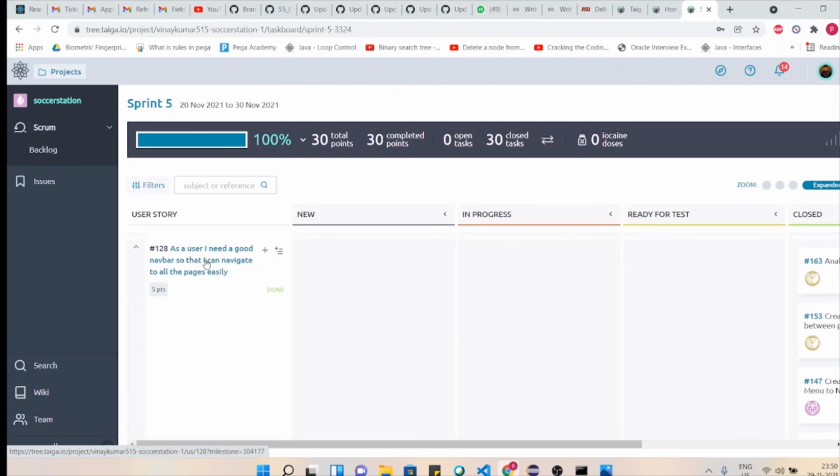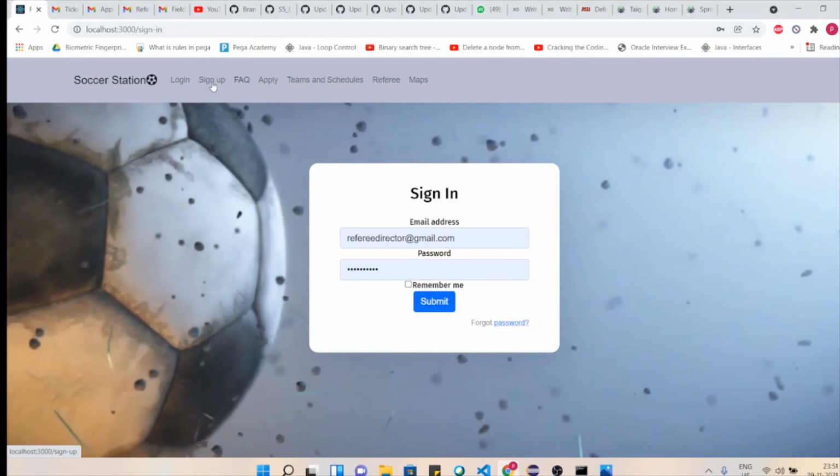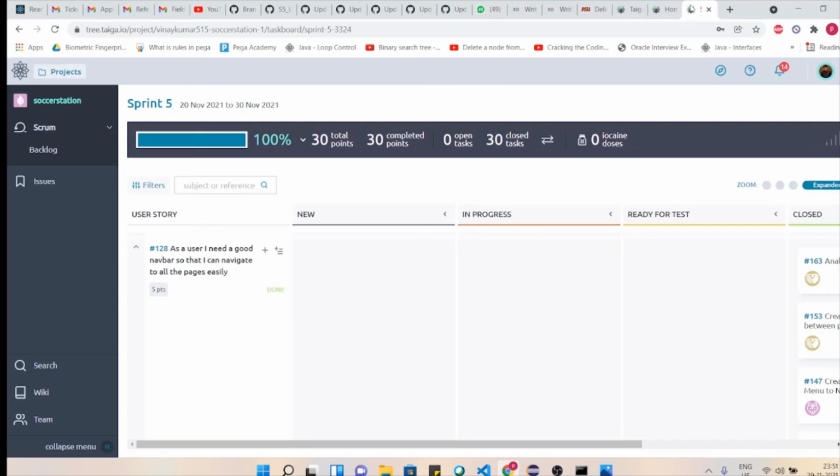And we also had an improved navbar. From the last deliverable to this deliverable, we've added features to the navbar, which includes apply, team schedules, referee, maps, FAQ, sign up, login. So all these have been added incrementally in this sprint.